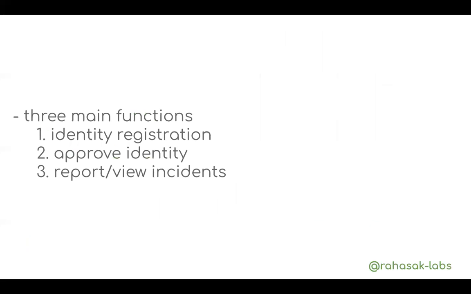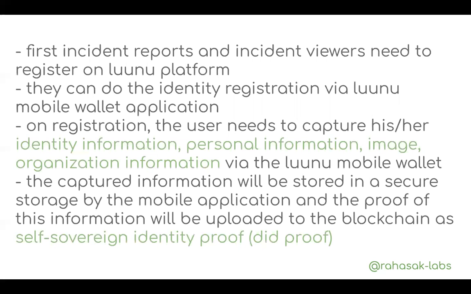Now let's look at the functionalities. There are three main functions in the system: identity registration, identity approval, and identity report, and viewing the incidents. If we look at the identity registration, first the incident reporters and incident viewers need to be registered on the luunu platform. They can do identity registration via the luunu Biowallet application.